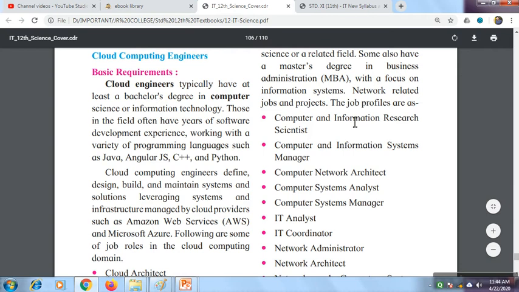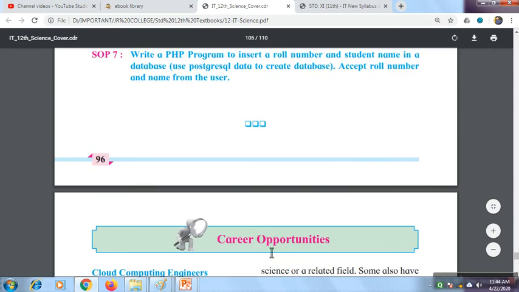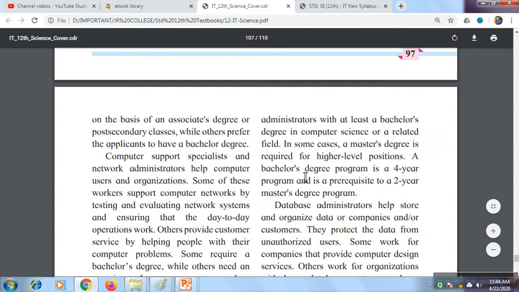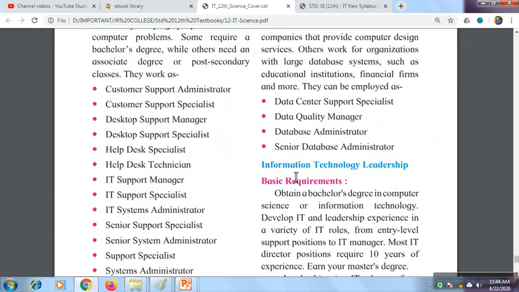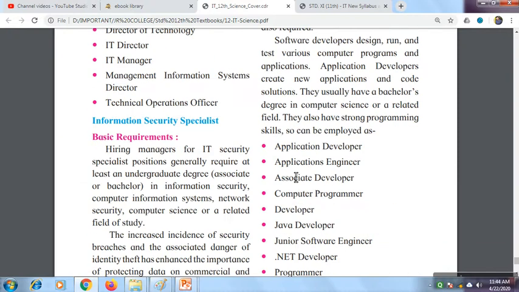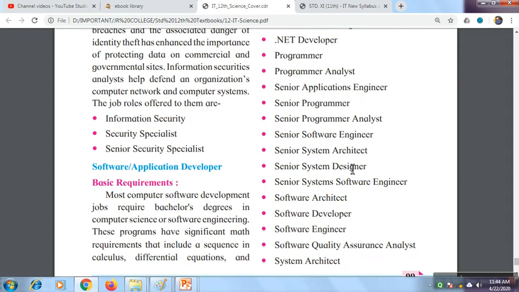Then there is one topic given, career opportunities. There is an additional topic for informing your information: what are the different career opportunities in the IT field? Then what are the posts? What are the basic profiles? And their tasks are given.